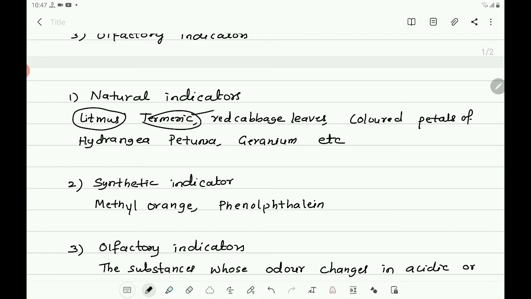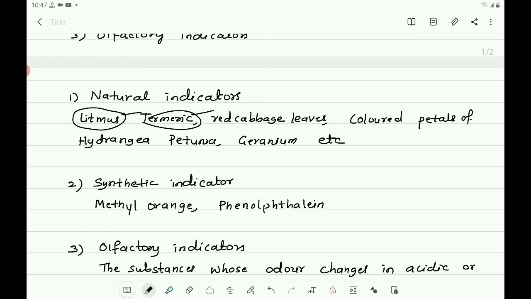And litmus is also a natural indicator. It is extracted from a lichen, a plant belonging to division Thallophyta. So it is available from plant extract. It is a natural indicator, and it is a purple dye.